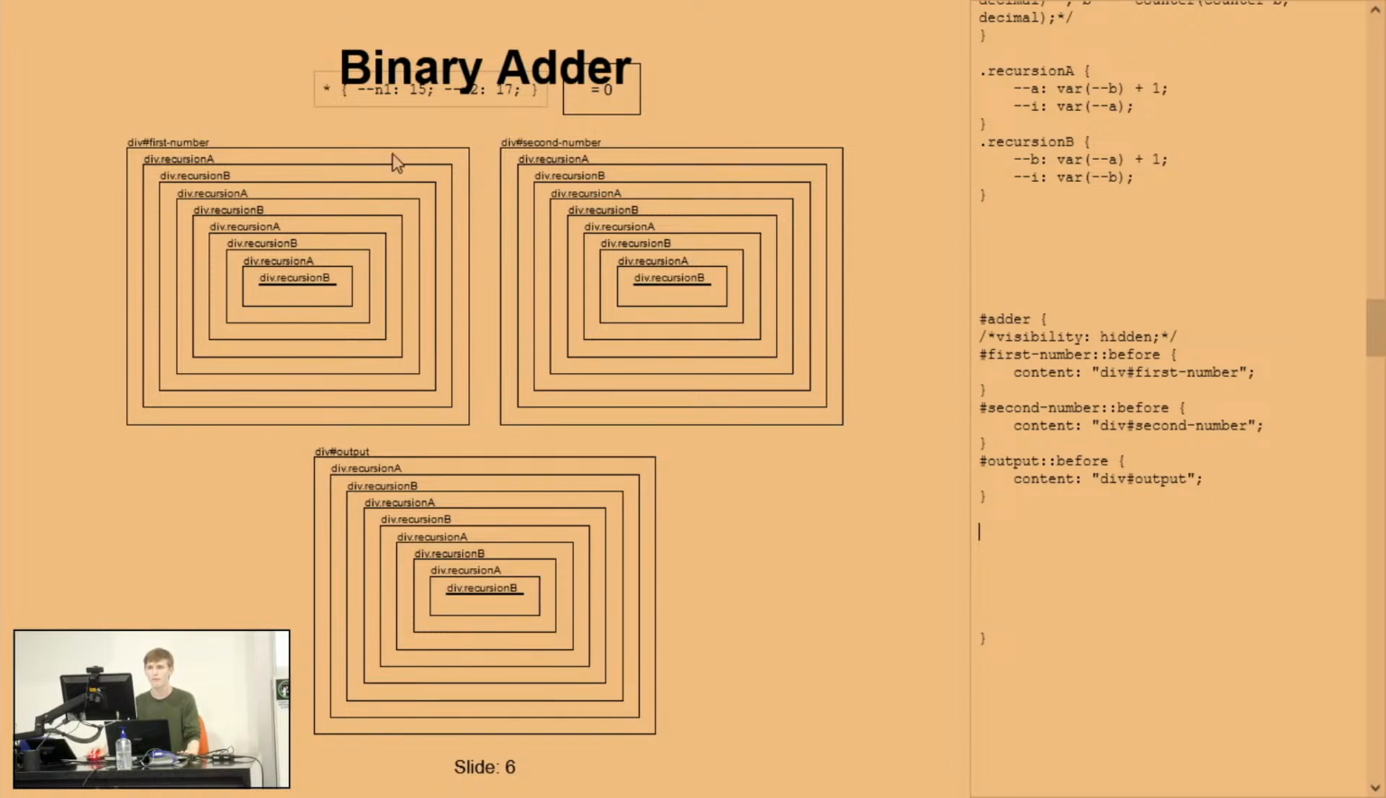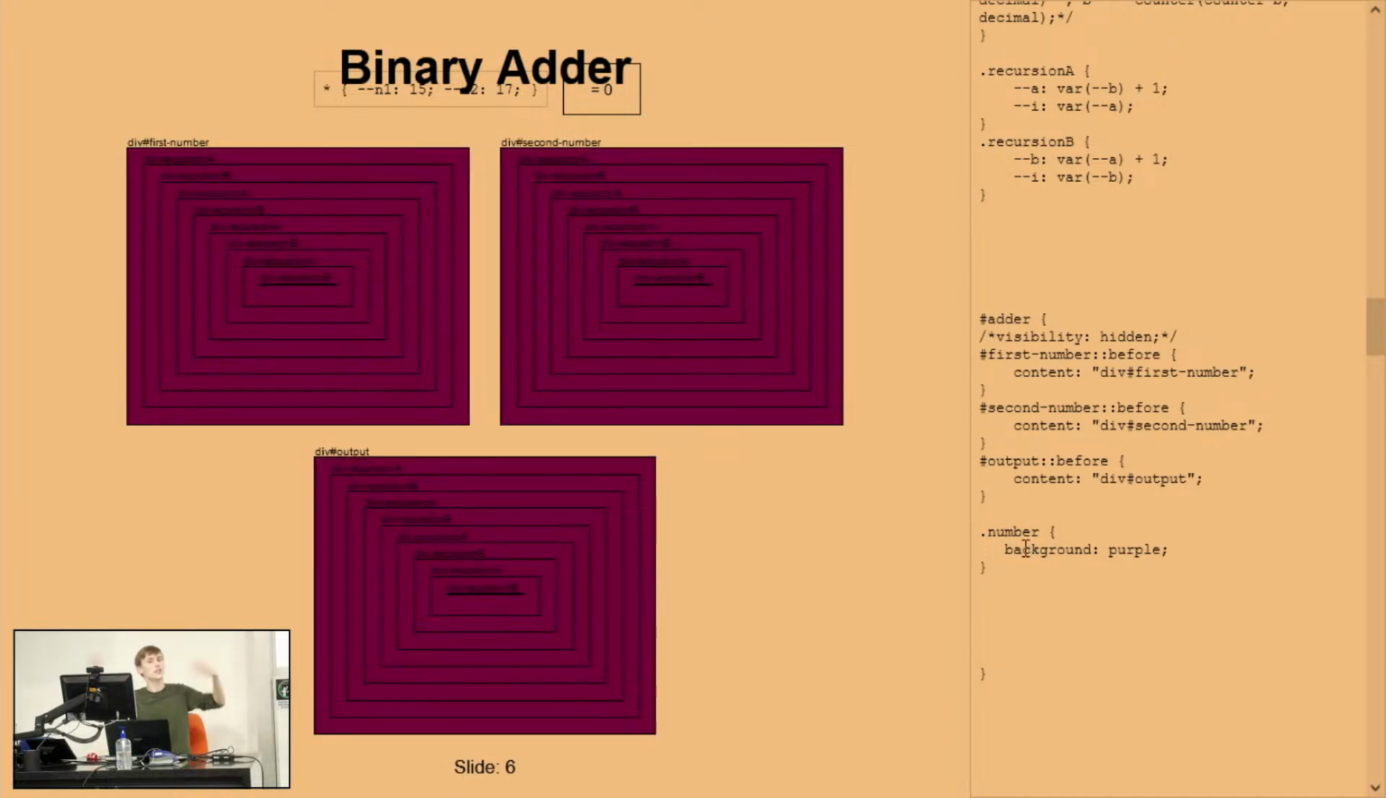So we have our first number and second number, and also our output. These all have the number div, so I might put number here. And if we did just say color or background, purple was your favorite color, Will? Yep. CSS. There we go. So these are all our numbers. I just wanted to make sure those elements are clear. I'm not going to keep the purple background.